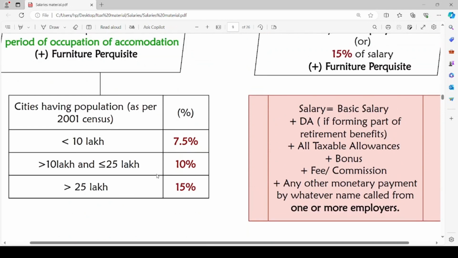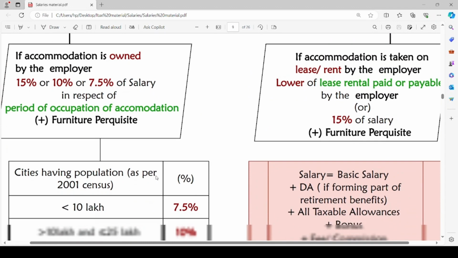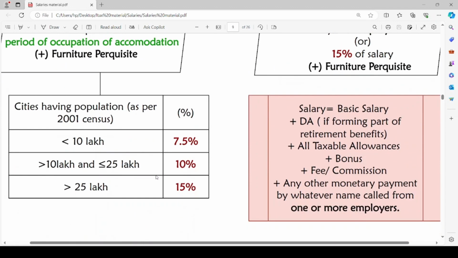If the population in the city where the employee has been provided the accommodation is less than 10 lakh, in such a case 7.5% of salary will be the perquisite value. If the population exceeds 10 lakh and is up to 25 lakh, in such a case 10% of salary will be the perquisite value.